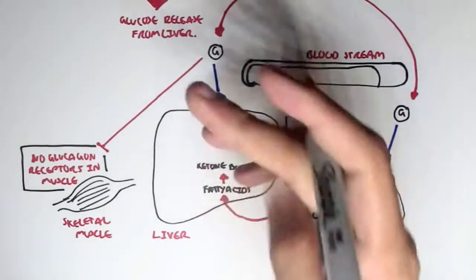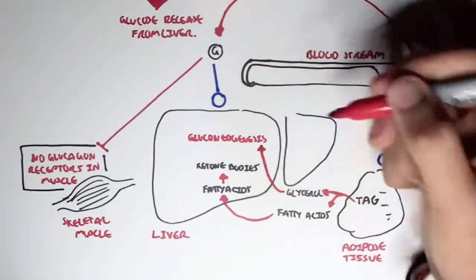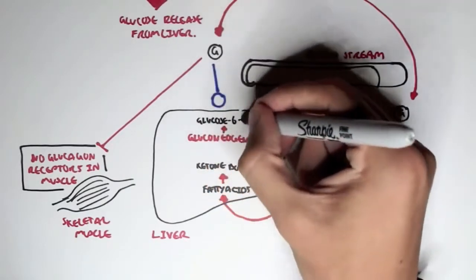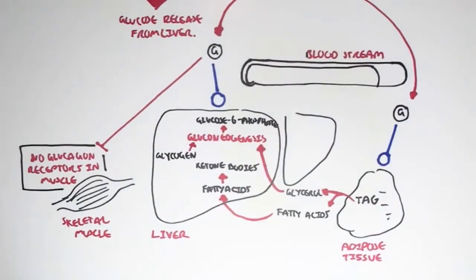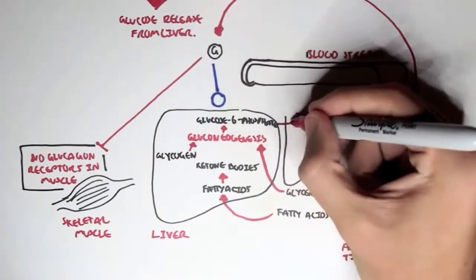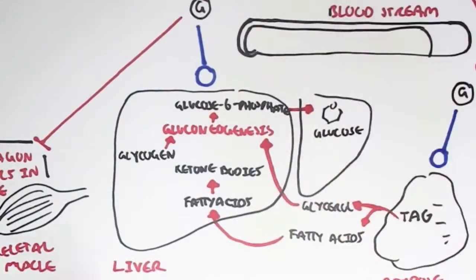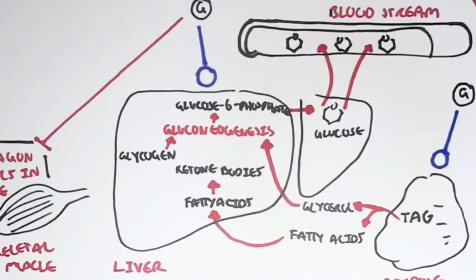Glucagon will also promote gluconeogenesis to make more glucose, because now the liver has glycerol, and glycerol can go through gluconeogenesis to be converted to glucose 6-phosphate. Glucagon also promotes the breakdown of glycogen to make glucose 6-phosphate as well. And glucose 6-phosphate can then be converted to glucose. And then this is when the liver secretes glucose into the bloodstream to regulate and increase blood glucose levels.